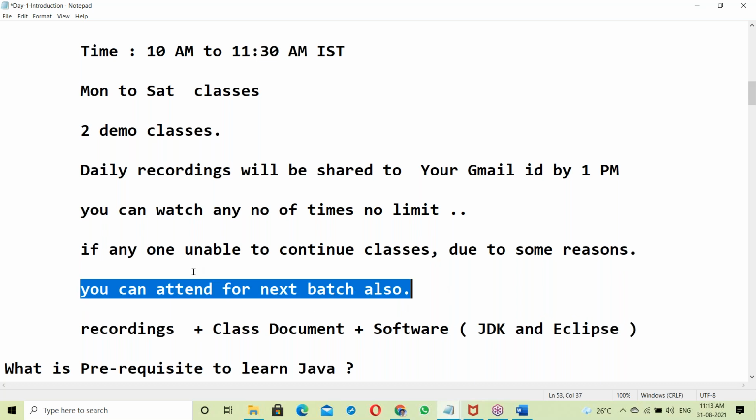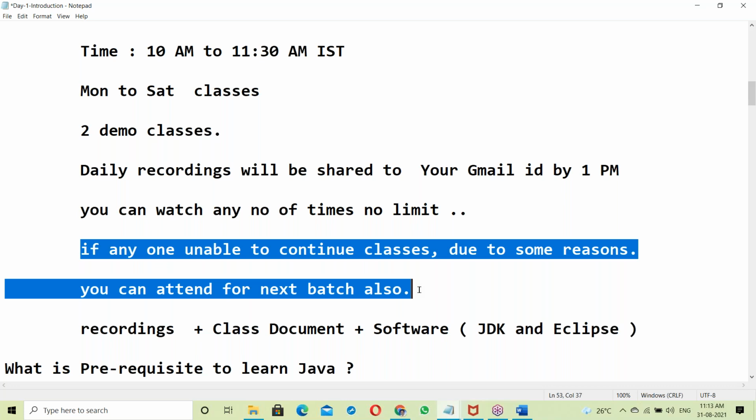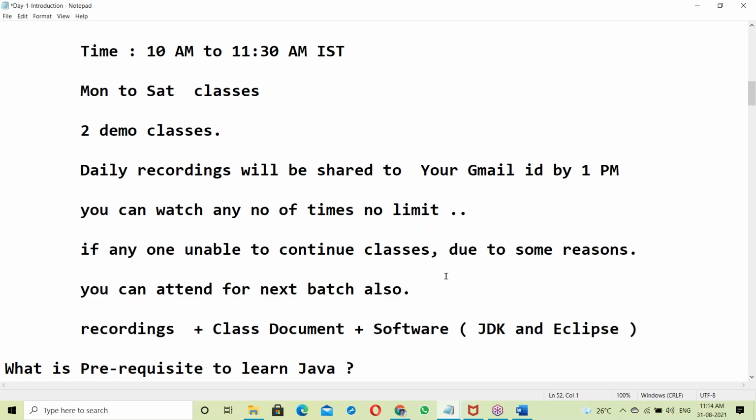This facility is not from Durgasoft. Durgasoft has many other courses and many trainers, and they will not allow a second batch, but I will allow it. No issue. It is a friendly environment, and your daily interaction is like a friendship.